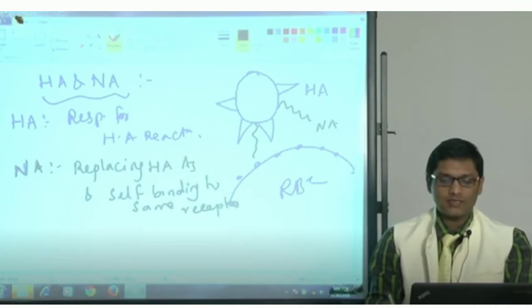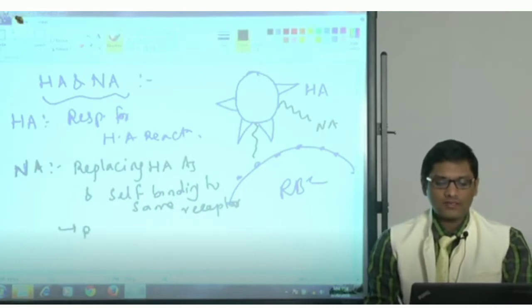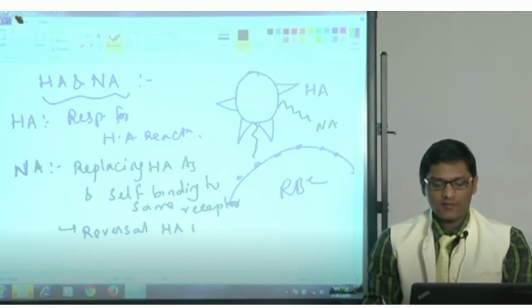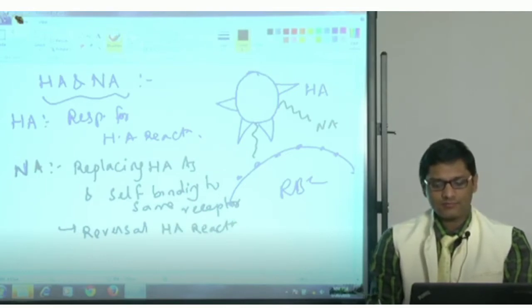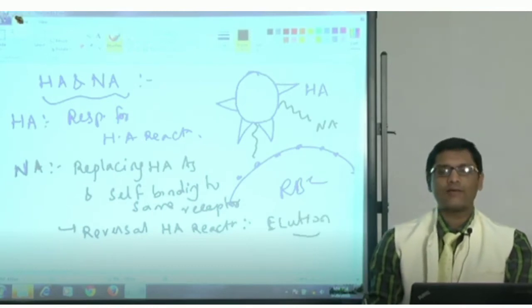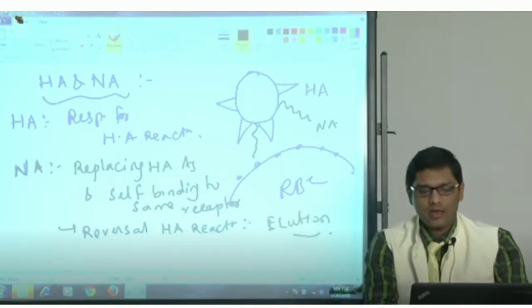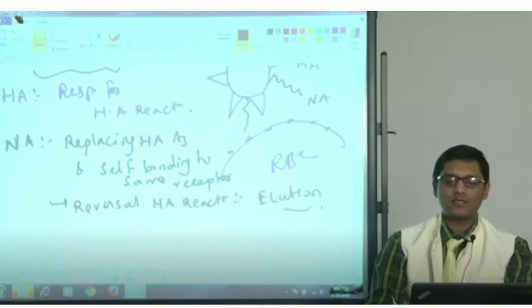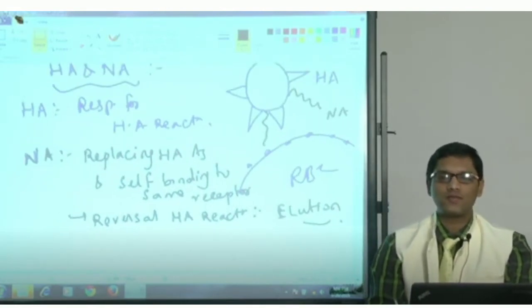That results in reversal of hemagglutination. The reversal of hemagglutination reaction is called elution. So various myxoviruses vary from each other in their expression of HA and NA antigen.